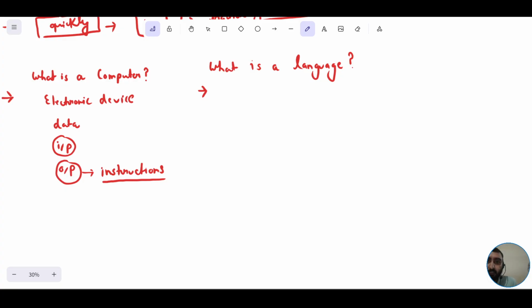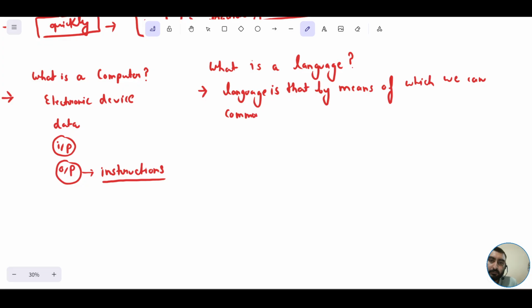So I'm writing it over here. A language is that by means of which we can communicate with each other and with the computer systems.